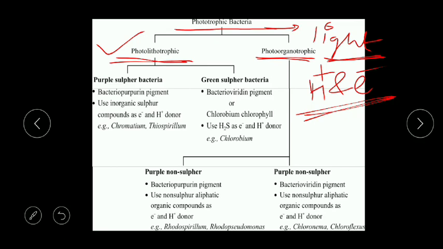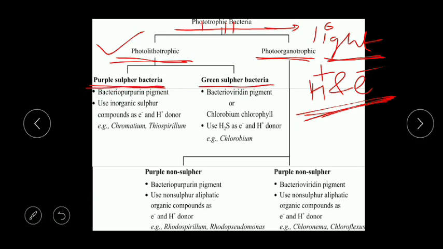Photolithotropic means the hydrogen and electron donor is an inorganic compound. Why? Litho means lithosphere, and the lithosphere is rich in minerals, obviously, and they are inorganic. So lithotropic are those in which the hydrogen and electron donor is an inorganic compound. And sulfur is an obvious inorganic compound. So in these, two types of bacteria are there: purple sulfur bacteria and green sulfur bacteria.